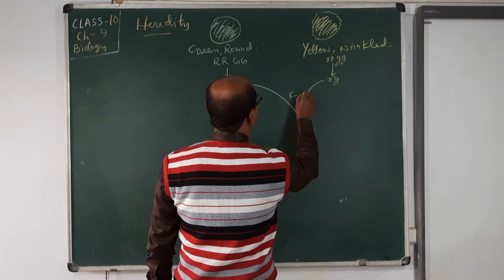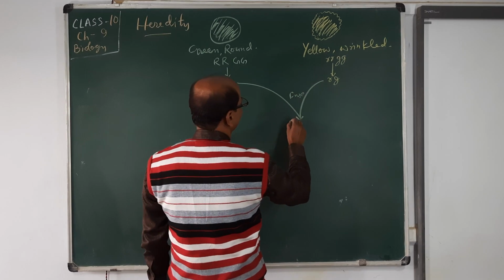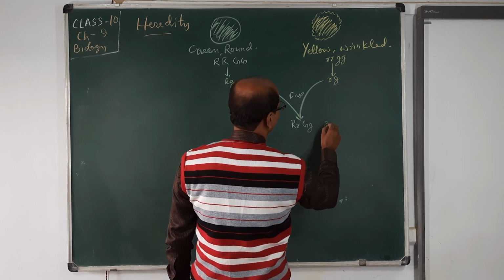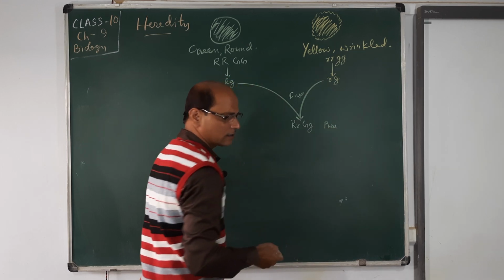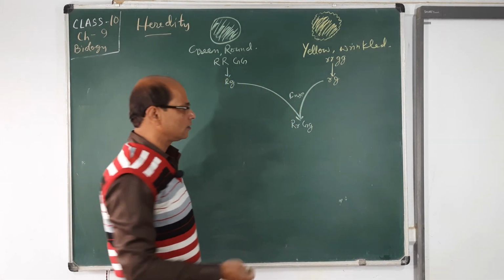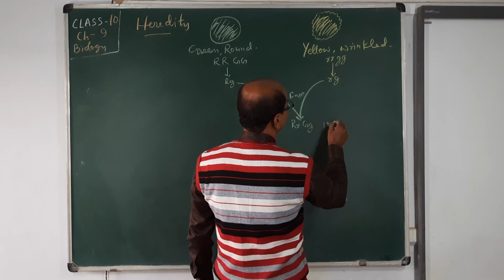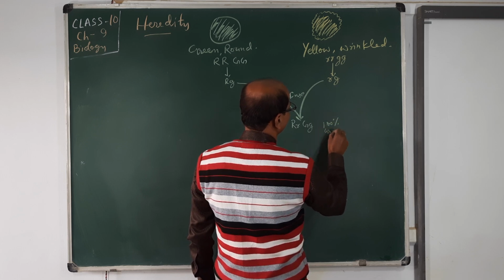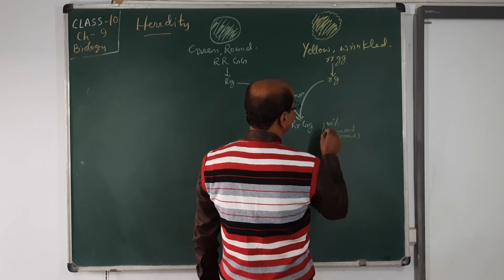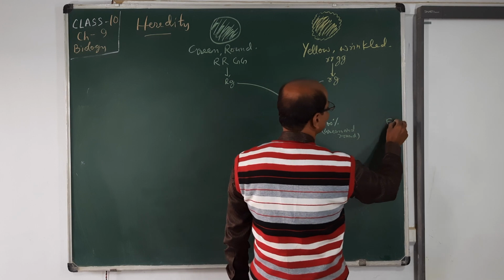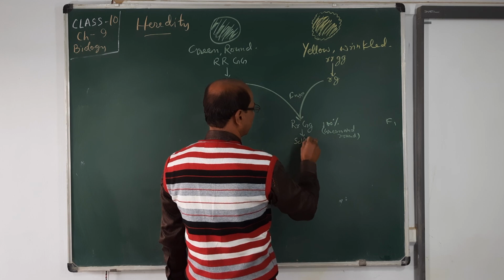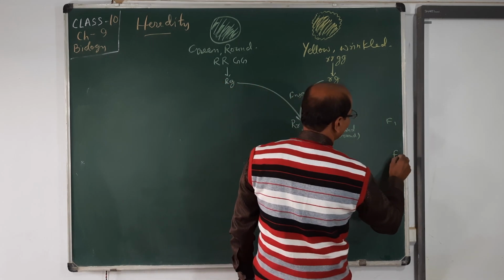In F1, after fusion, they have RrGg. This is not pure, it is impure, 100% green round. Round, green seeds are there in the F1 generation. Now for selfing them, for F2, what did we get? See.